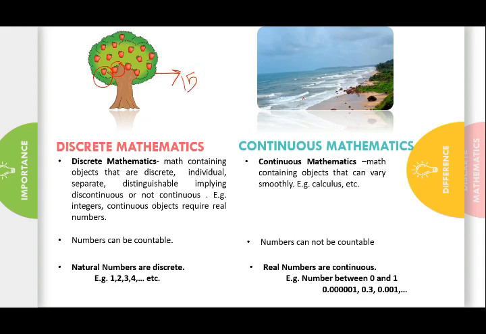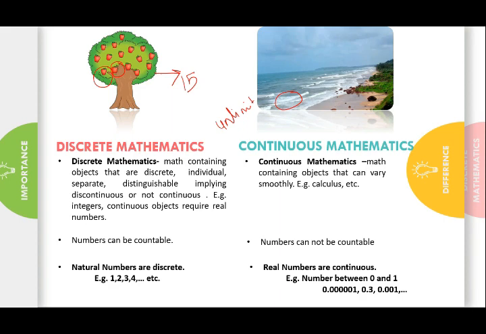But what if I give you the task to count the amount of water present in this sea? You can't count it, because water is measured in liters and you can't count the unlimited sea. So this is an unlimited, or uncountable, entity. This is called continuous and the other is called discrete, meaning each and every individual object is separate from every other object. That's why we are learning discrete mathematics.